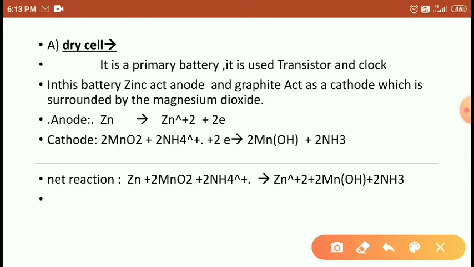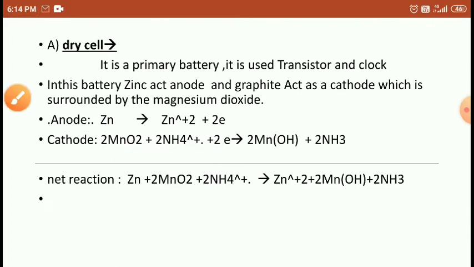In the NH4 plus, two hydrogens react with the manganese oxide to form manganese hydroxide, MnOH, students. Listen, if two hydrogens are removed from this, how many hydrogens are left? 6. That is 6 hydrogens. Right students. Next, the 2 electrons get cancelled. Zinc, manganese oxide, and the ammonium ion are on the reactant side.